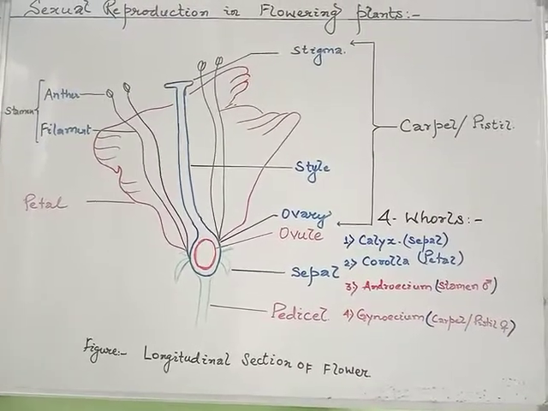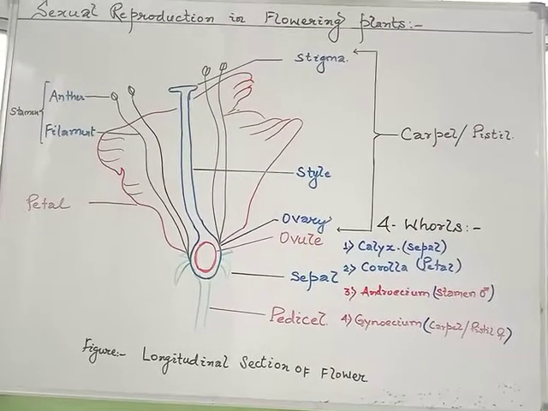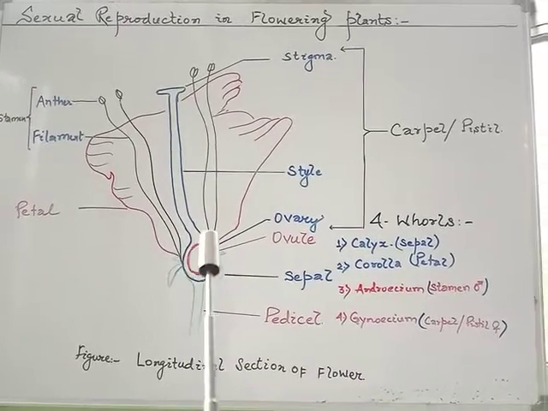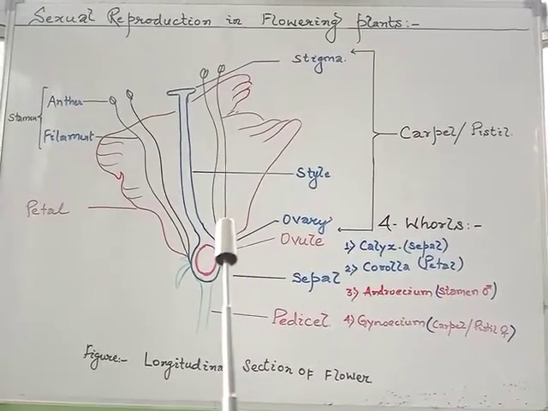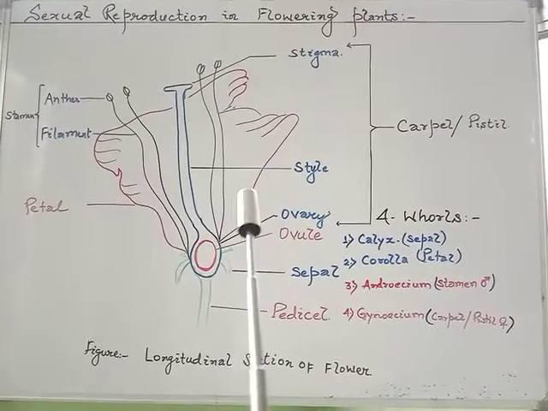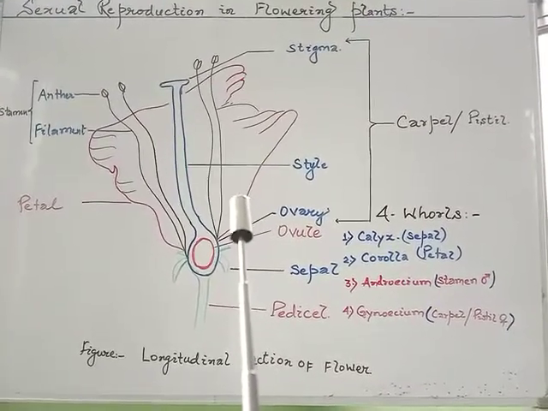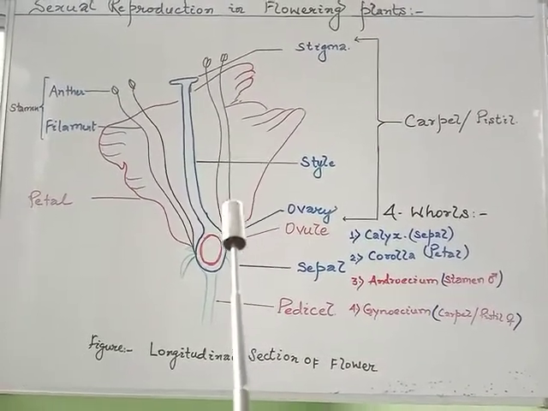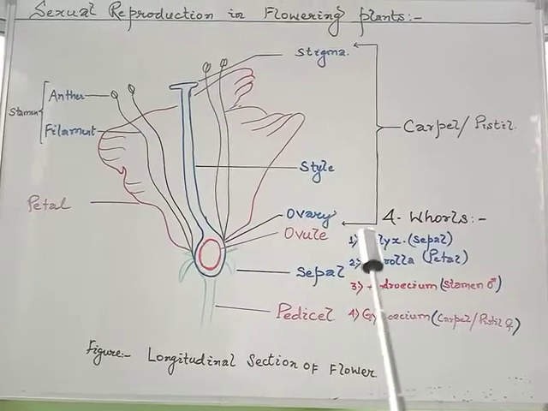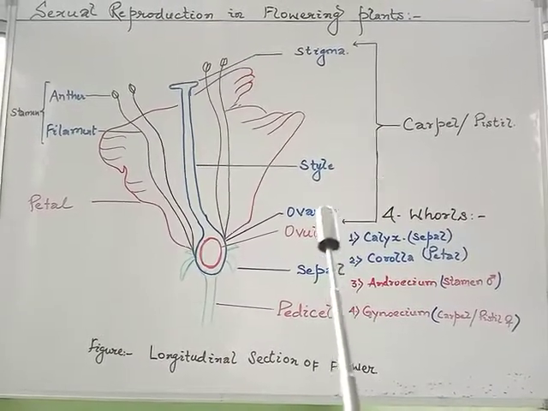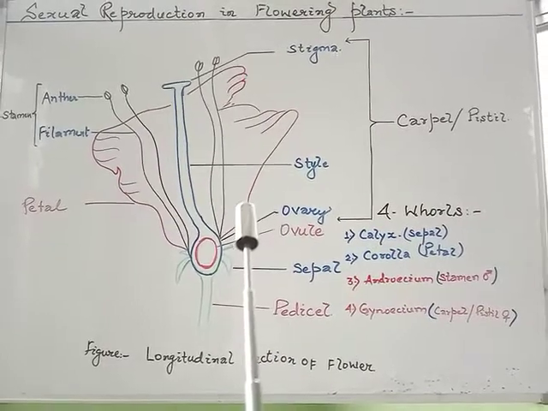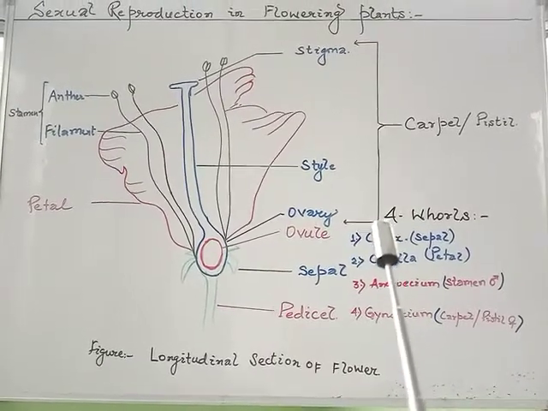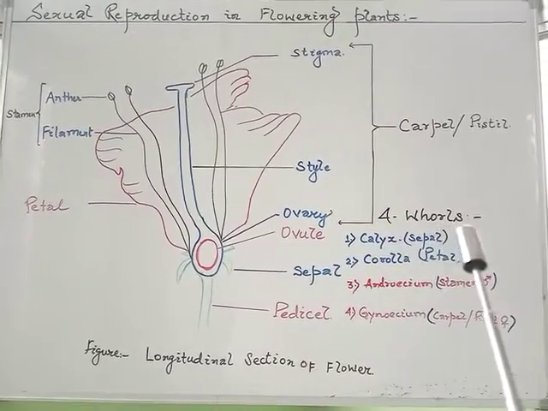Now we'll discuss the longitudinal section of a flower. As we all know, the flower is the reproductive part of the plant in the case of angiospermic plants. We know the flower bears different whorls which help to complete the process of reproduction. As we know, within the flower, basically four whorls are present.